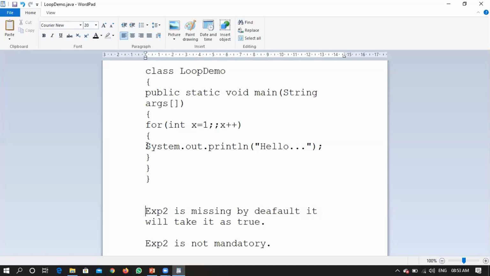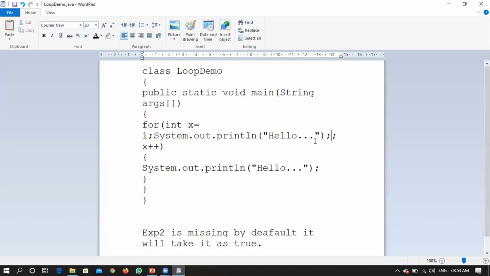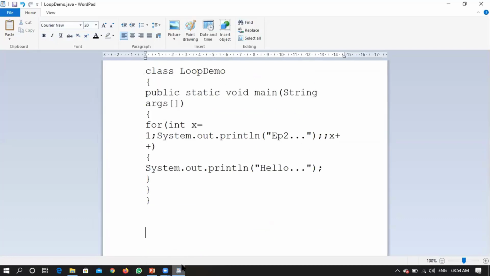Shall we do one more modification and quickly cross check? Can I write some statements here as a part of expression 2? Did you understand my question?